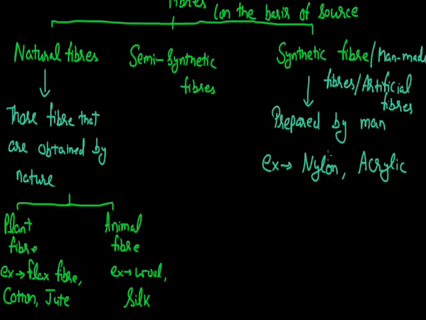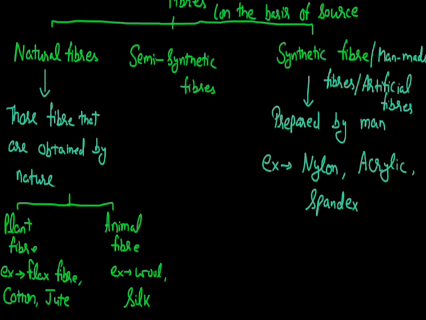Other than this acrylic fiber, we have one more fiber, that is spandex. It is considered the most elastic fiber. So if we are to prepare clothes with very tight fitting or with very high elasticity, then we can use this spandex fiber. And whether that one is nylon, acrylic or spandex, these three are the examples of synthetic fiber.